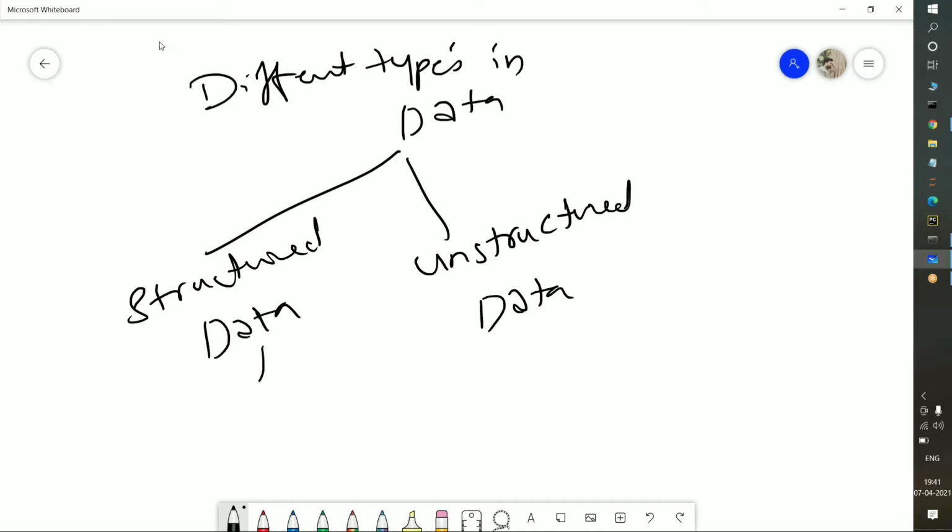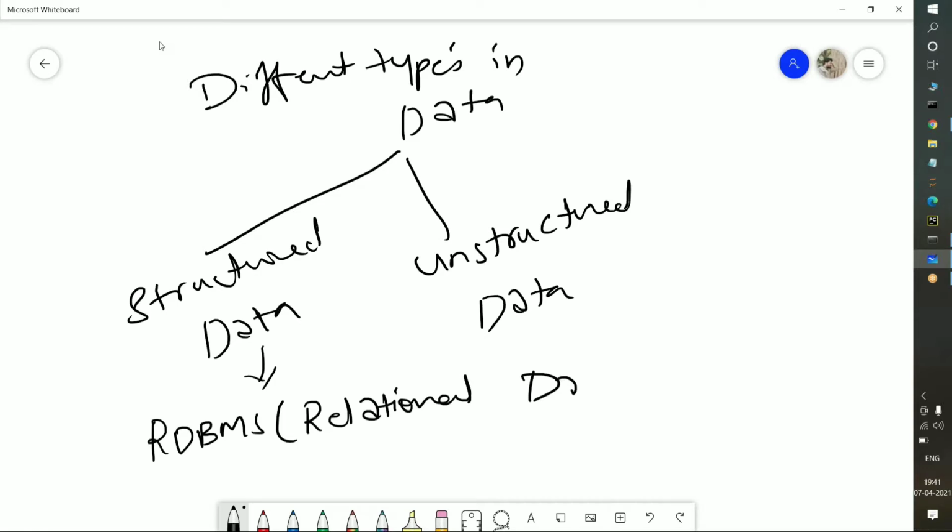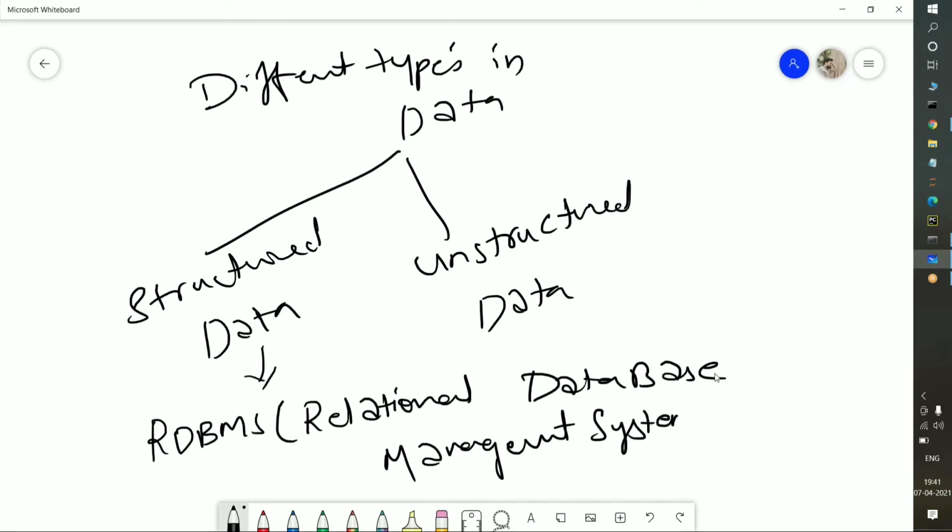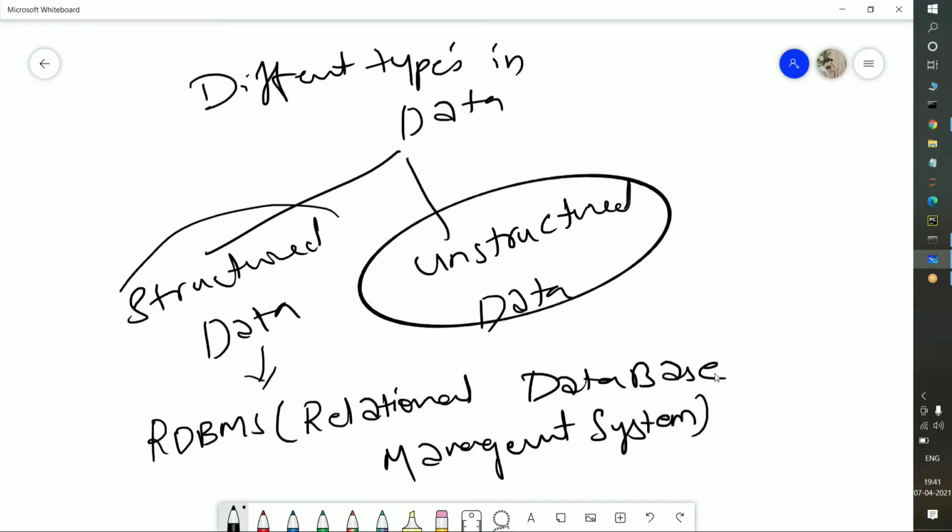The best example of structured data is the RDBMS format. Here RDBMS is nothing but relational database management system. So I will tell you about unstructured data later. We'll completely focus on structured data now. So what do you mean by this RDBMS format? I will tell you very clearly.